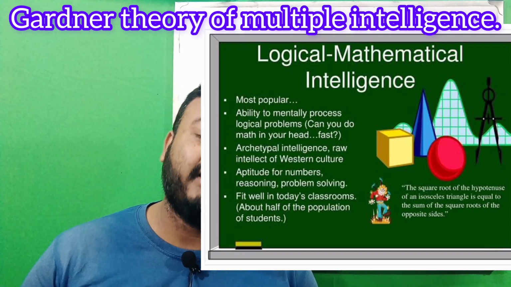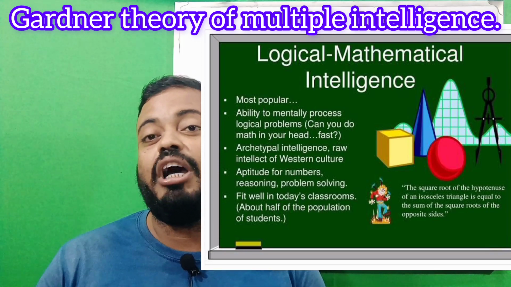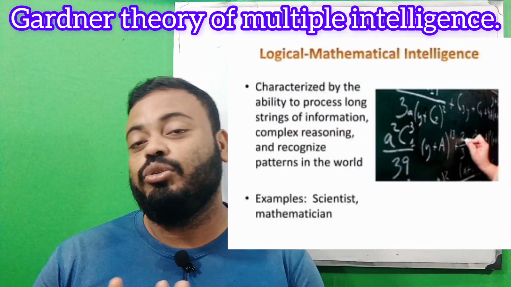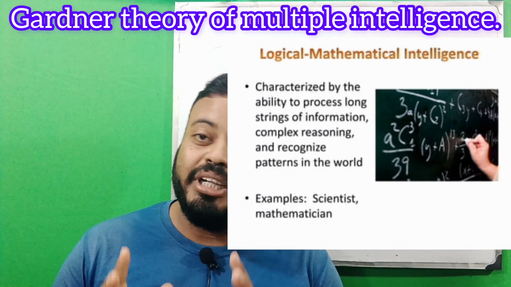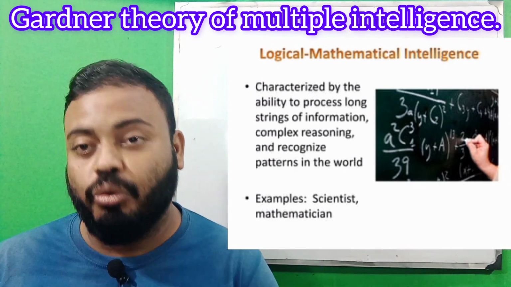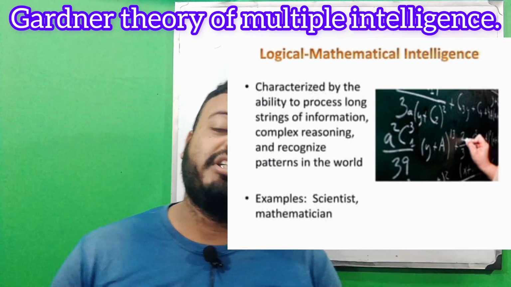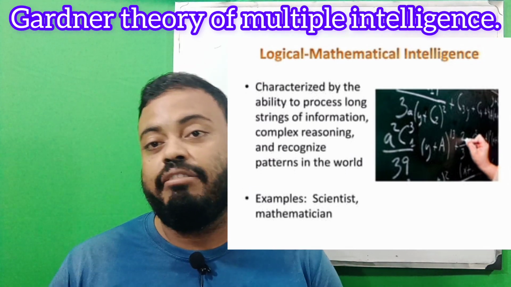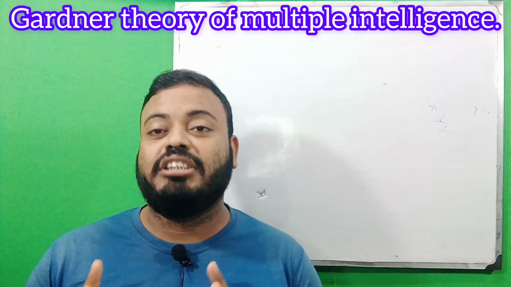This person has potentiality and efficacy in logical reasoning as well as mathematical reasoning, and this mathematical reasoning also helps him in his occupation or service. So this is very valuable for his occupation or service.